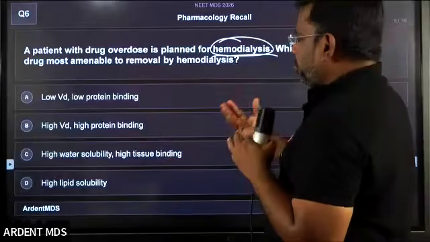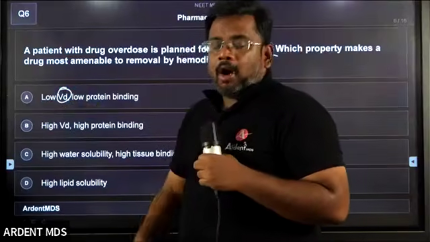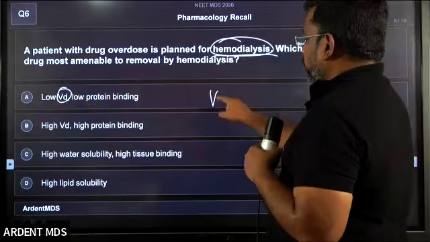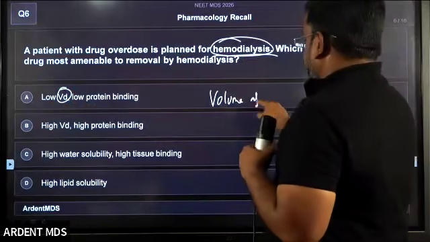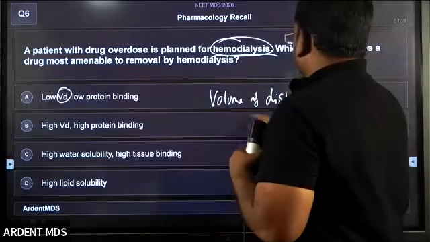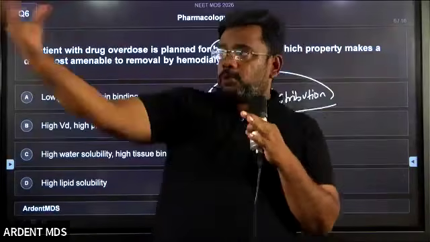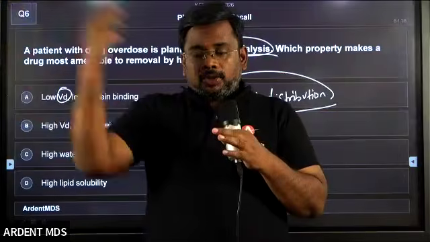Let's see the concept of VD. So what is VD, students? VD means volume of distribution. Very simple, students. When you take a drug, the drug goes to the GIT. From the GIT, it goes to the blood.